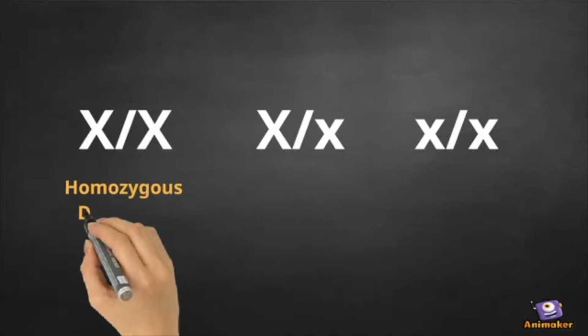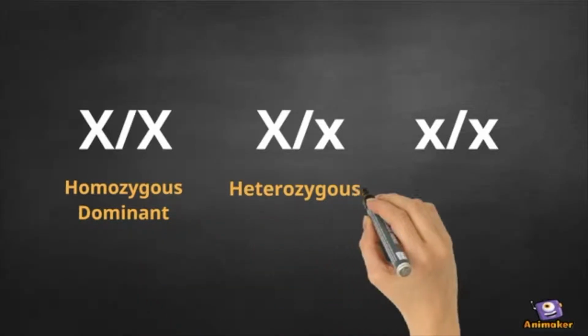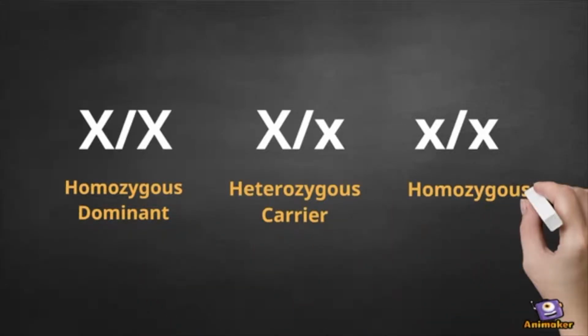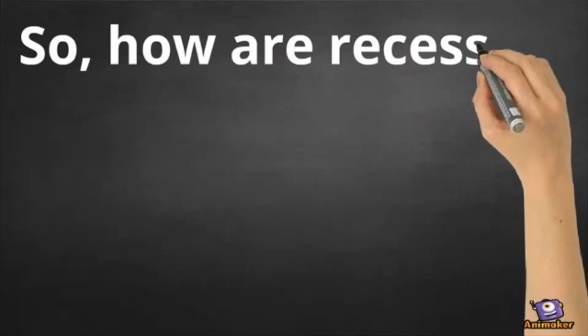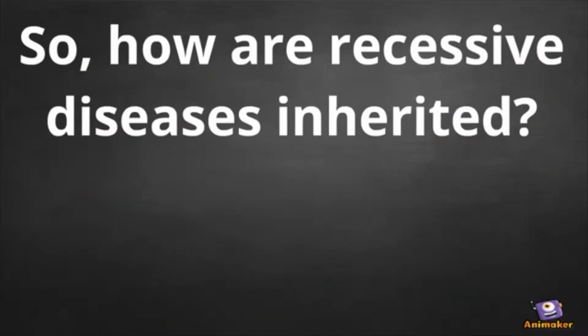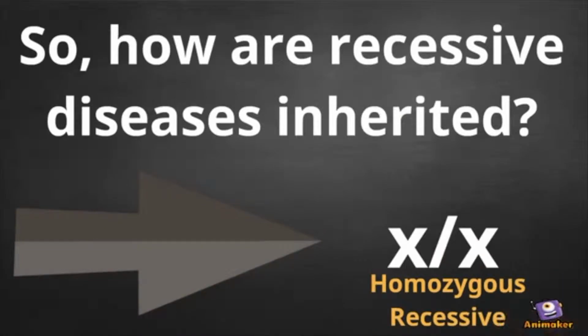Let's refer to a homozygous dominant gene as capital XX and a homozygous recessive gene as lowercase xx. No matter the genotype of the parents, an offspring will inevitably render a genotype of capital XX, lowercase xx, or capital X, lowercase x, also known as heterozygous carrier. In the case of recessive disorders, an individual will be affected and present phenotypic characteristics of a disorder if and only if their genotype is lowercase xx, homozygous recessive. This means both copies of the gene, one from mom and one from dad, carry the mutation.